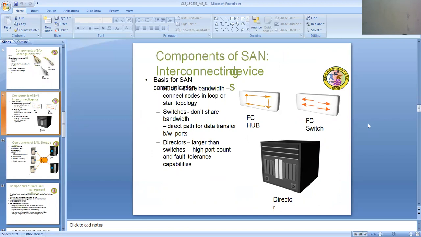Components of SAN: interconnecting devices. Hubs connect nodes in a loop or a star topology, with shared communication bandwidth. Switches don't share bandwidth; they provide a direct path for data transfer between ports, using either an FC hub or an FC switch. Directors are larger than switches, with a high port count and fault tolerance capability.